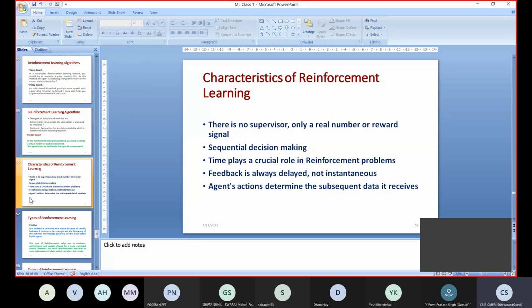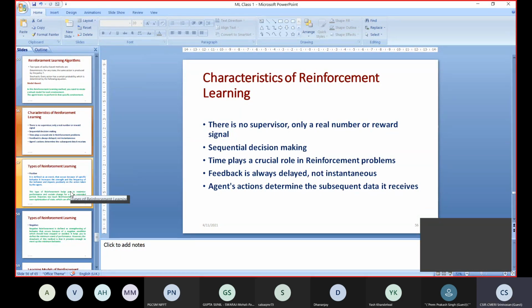Two, the decisions are sequential, from one state to another state movement, and you get a reward signal or not at each state. Three, time is very important in reinforcement problems, because your output will be instantaneous, and the feedback will be given at the end when your execution or problem is completed. And the actions determine the subsequent data we will be receiving.